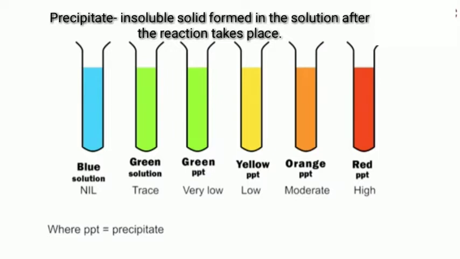So, this is the color chart here. We are going to refer to this. If we get a blue color, then the solution doesn't have glucose or sugar at all. If it gives a green solution, then glucose is present in a very trace amount. And if we get a green precipitate, then it contains a very low concentration of sugar.